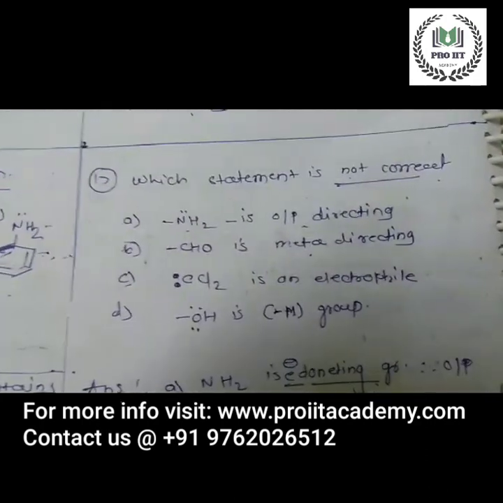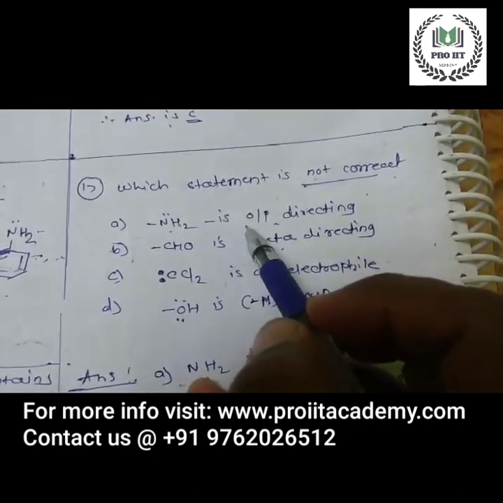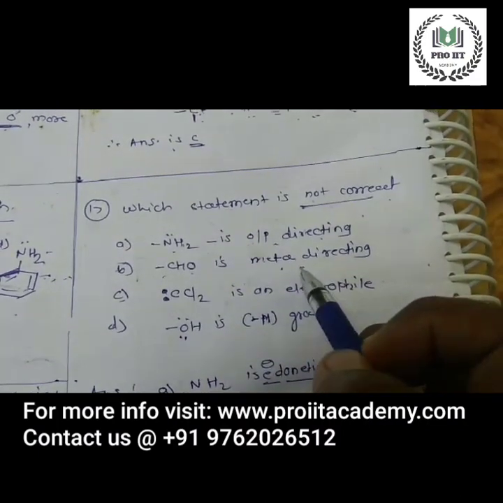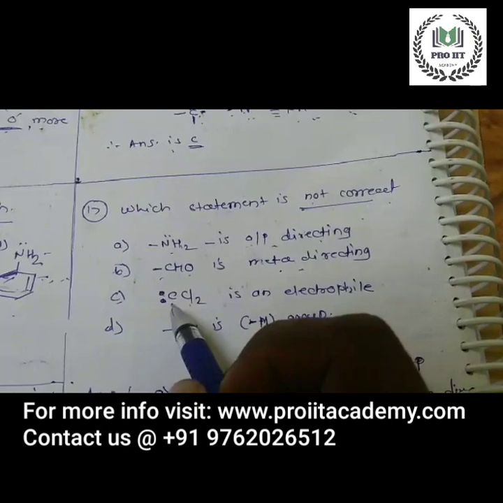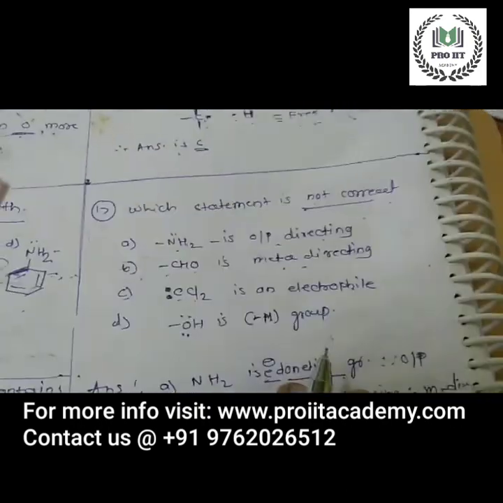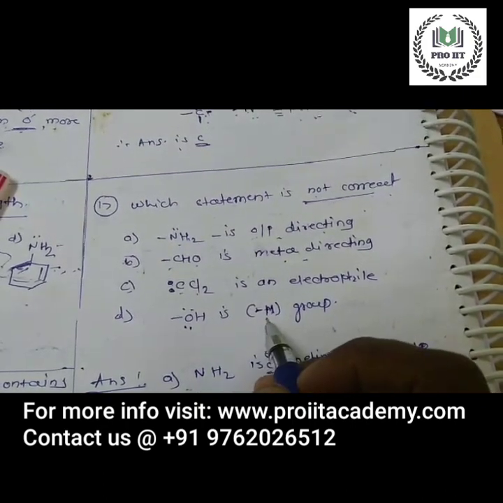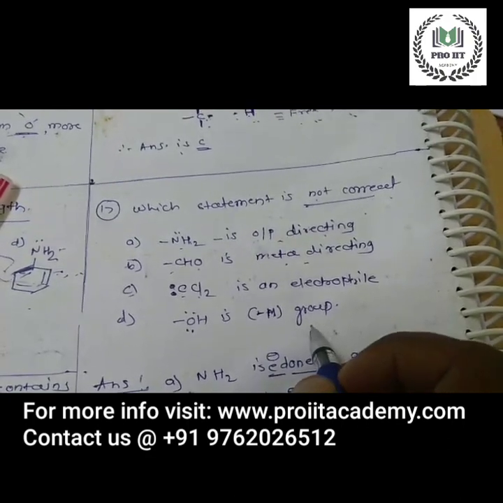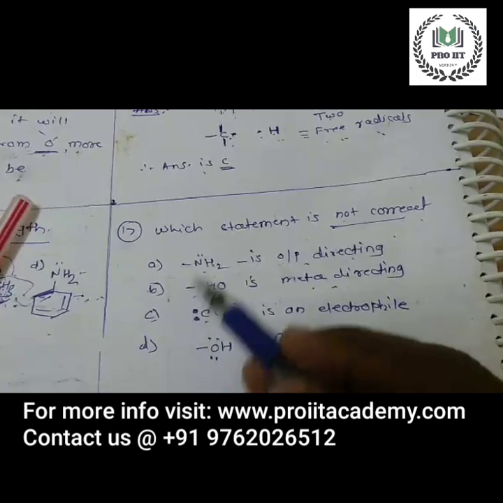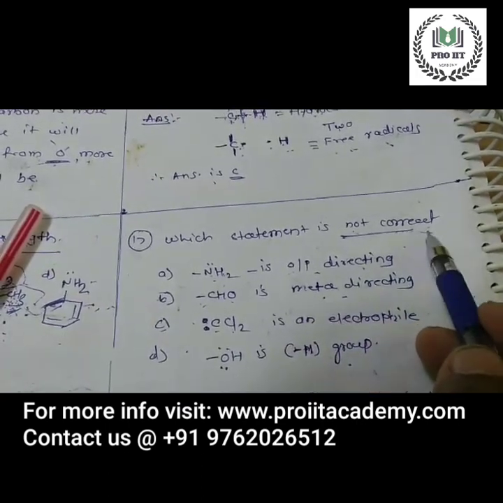Option A: NH2 is ortho-para directing, CHO is meta directing; C, CCl2, this is carbene, is an electrophile; option D, OH is minus M group. We have to choose one among A, B, C, D. Which is the wrong statement?